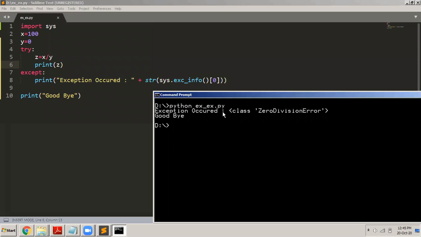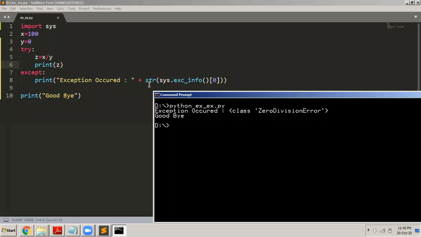"Exception occurred" till this colon, and then after that this came: ZeroDivisionError, class 0 division error. So this is actually displaying why the error occurred. You can also come to know why the error occurred using this built-in function. So I came to know that the error has occurred because I'm trying to divide a number by 0. That's why the error occurred. It displays the reason why the exception has occurred.